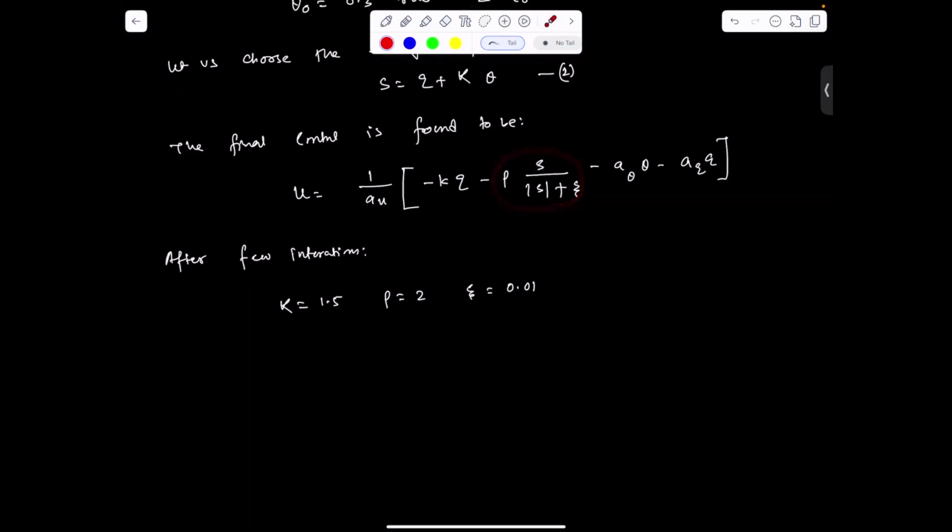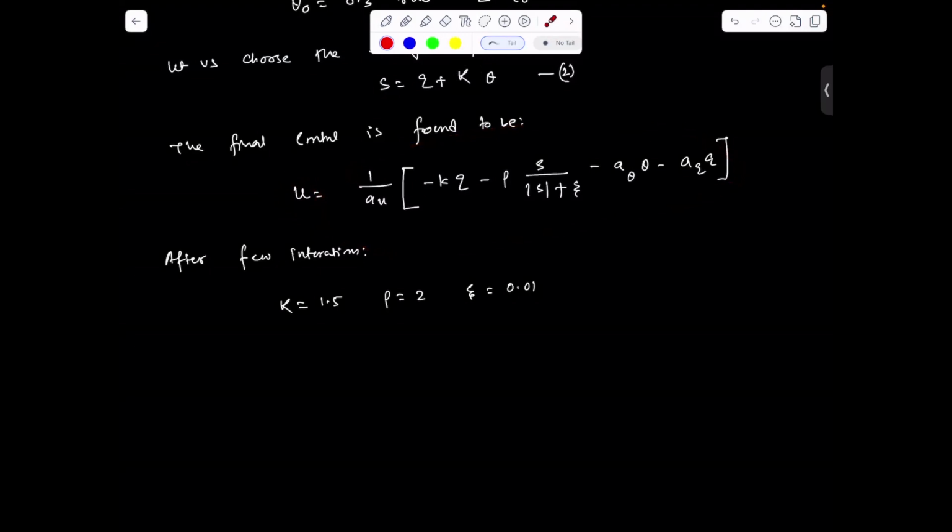we have used the sigmoid function, right? Why? Because to reduce the chattering in control. In the last lecture, we had the signum function in control because we have the switching control and equivalent control, and in switching control we have the signum function. But that control generally provides the chattering in the system. So to reduce the chattering, we came up with the sigmoid function. So I request the learners, please do the mathematical analysis of how we can find this u in this particular structure.